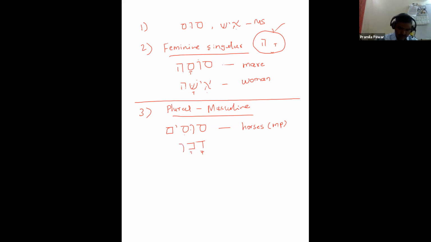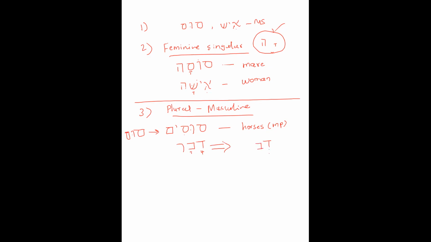Now, you know that sus will become susim. What will happen with davar? Devarim.